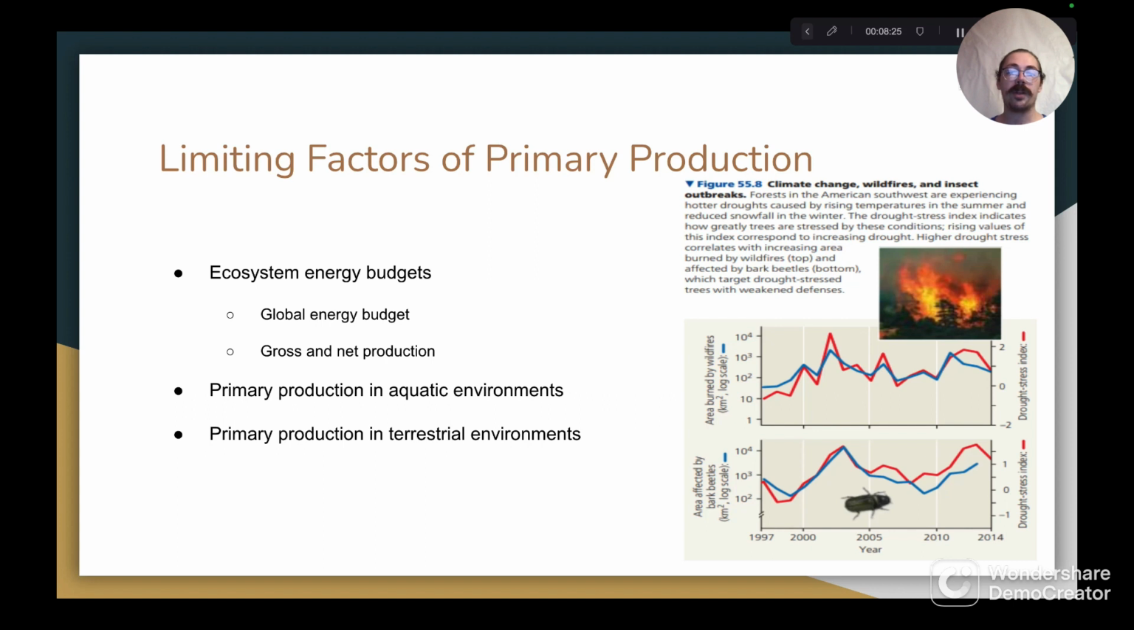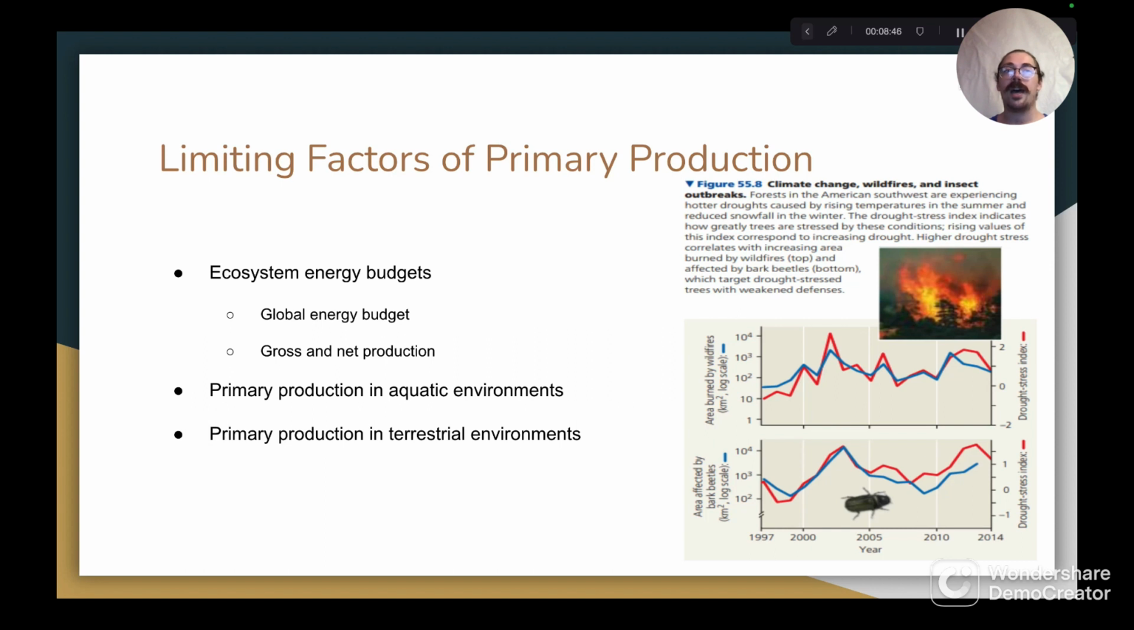Moving on to primary production in terrestrial environments, first we'll talk about the primary limiting factors of primary production in terrestrial ecosystems. Whereas the availability of light and nutrients are the primary limiting factors of primary production in aquatic environments, primary production in terrestrial ecosystems is mainly limited by temperature and moisture.